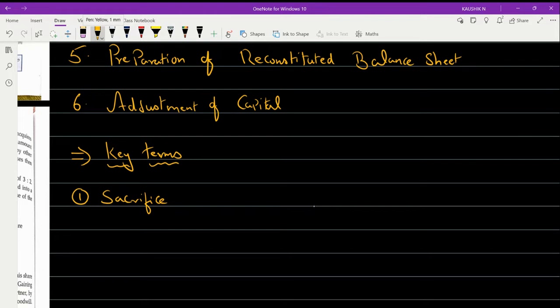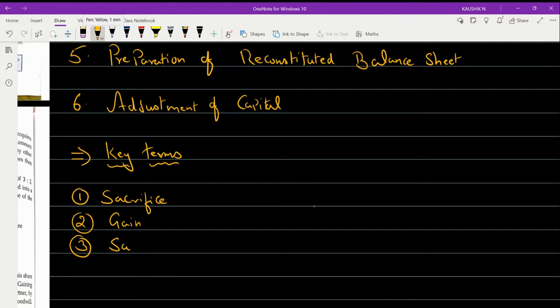No. Right. So the second term is nothing but gain. Obviously, someone's sacrifice will become the other person's gain. So here, partner B sacrifices in the above example, and partner A is gaining out of it. And from this, we will be deriving in what proportion or ratio they have sacrificed.